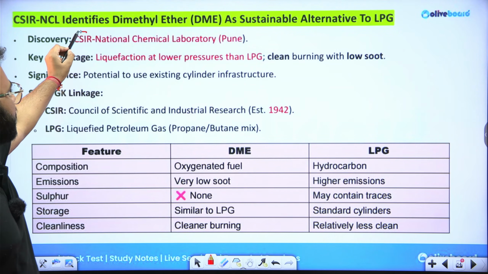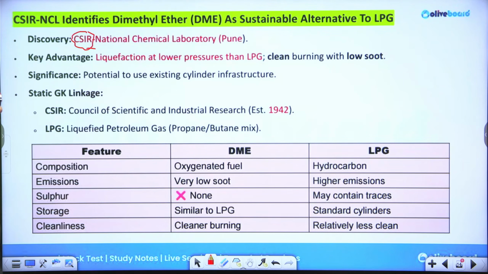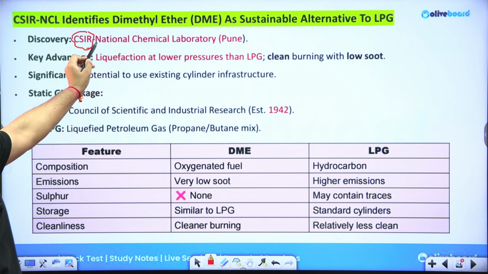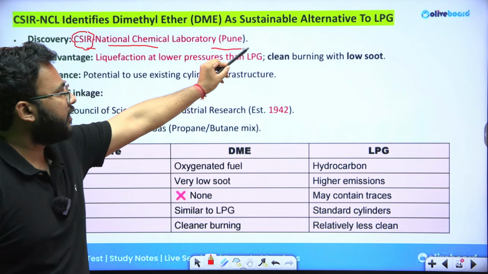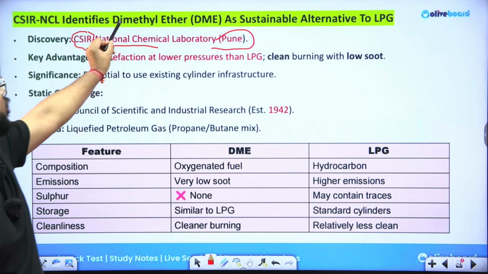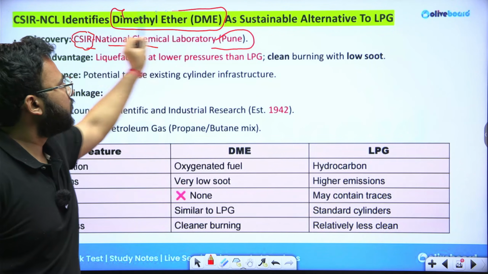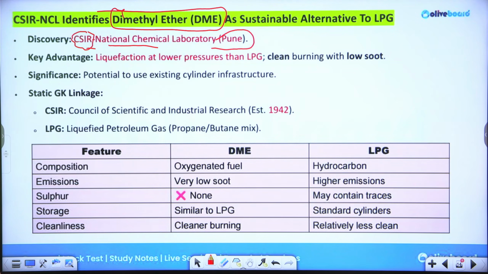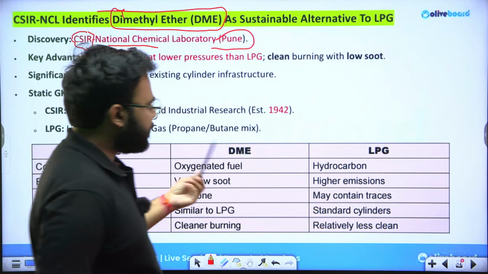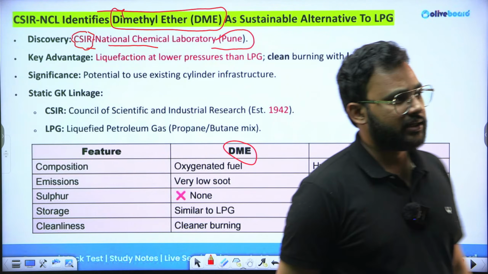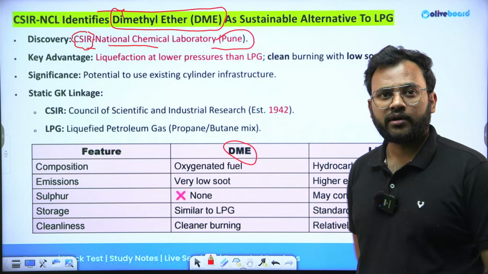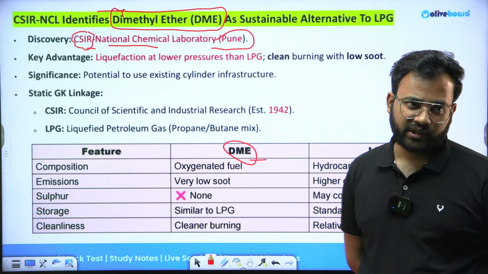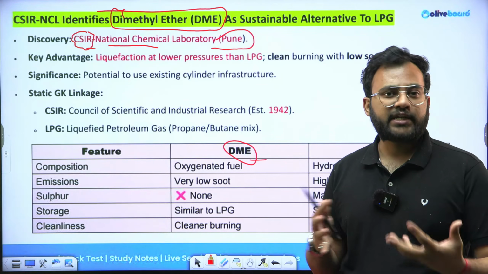Now the CSIR, an important body working in India, alongside its laboratory called NCL, National Chemical Laboratory, which is located in Pune, have identified a new component called DME, dimethyl ether. LPG can be substituted if testing is all done and it receives the approval of the nodal ministries involved, then it is going to replace LPG. It is a very ambitious project as of right now.